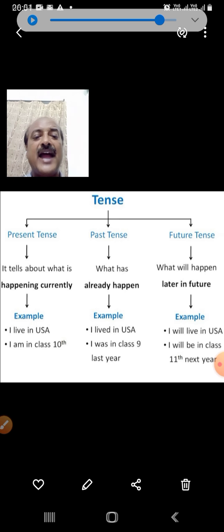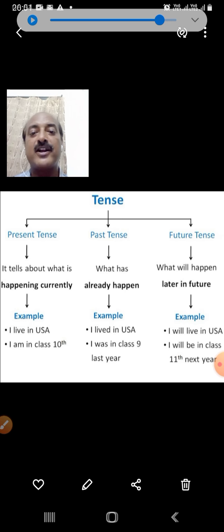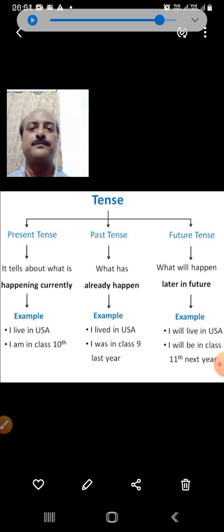Future, I will live in USA. Maybe in future you will live in some other place, isn't it, students? I will be in class 11th next year. So you can say in future tense, next year I will be in class 4. So next year, after 1 year, you will be in class 4. It has not happened now, but it will happen later on.